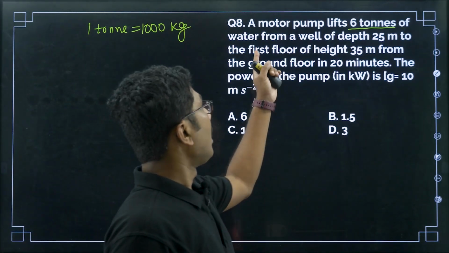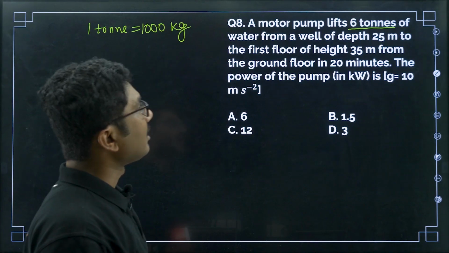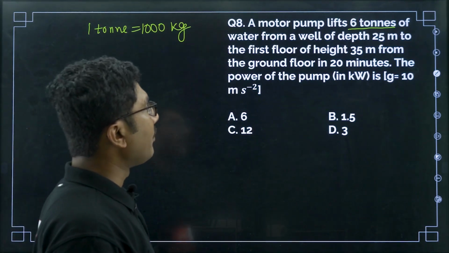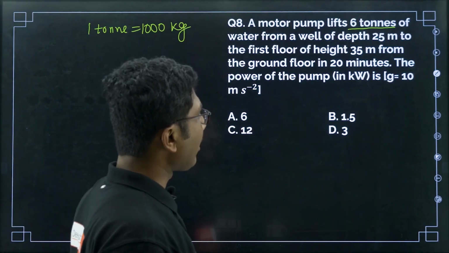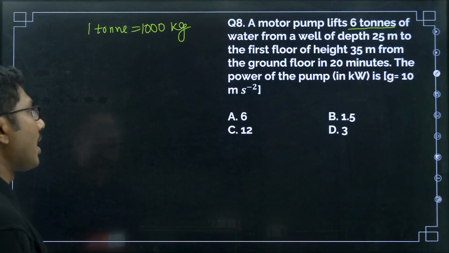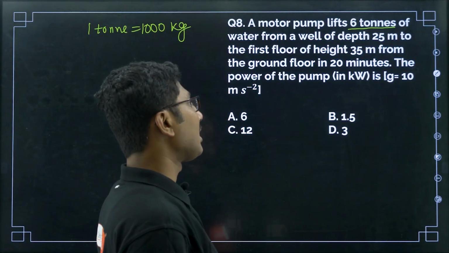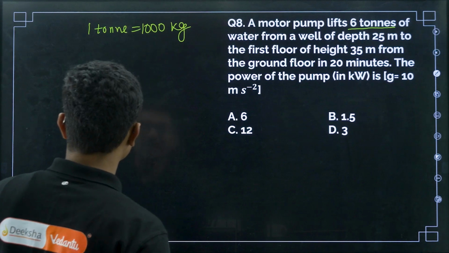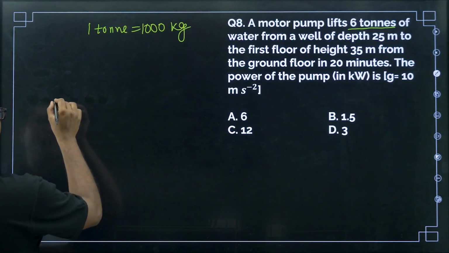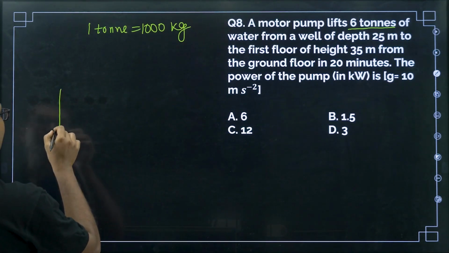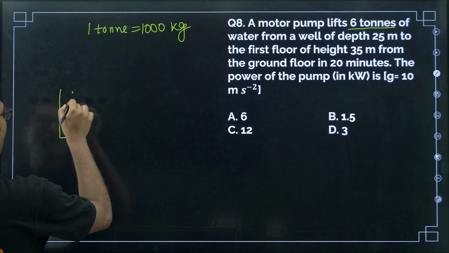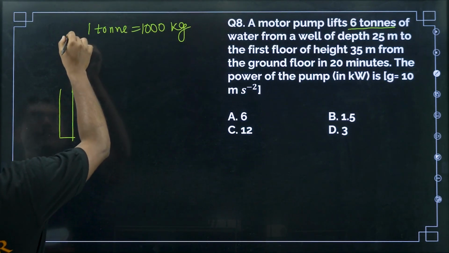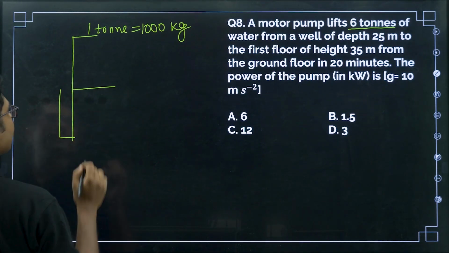Okay, so a motor pump lifts 6 tonnes of water from a well of depth 25 meters to the first floor, at a height of 35 meters from the ground floor, in 20 minutes. Find the power of the pump. Now here the construction is very important. So 25 meters under the ground till 35 meters above the ground, right? So this is the first floor.